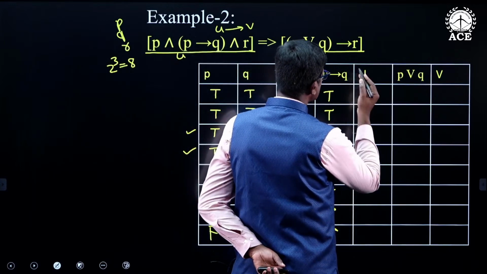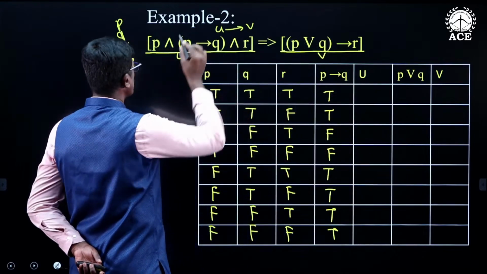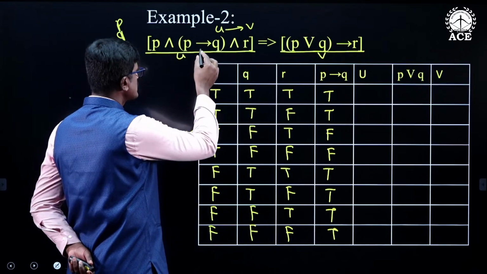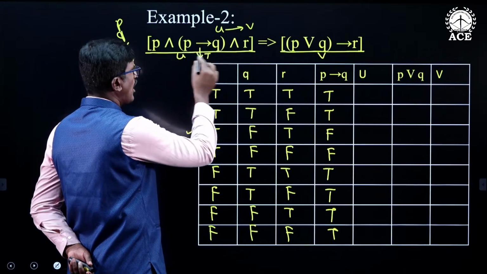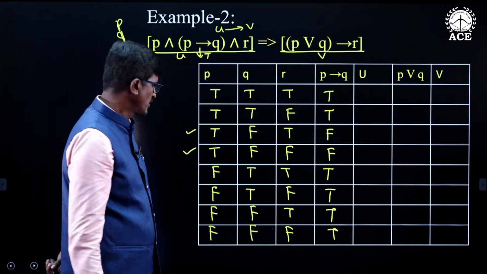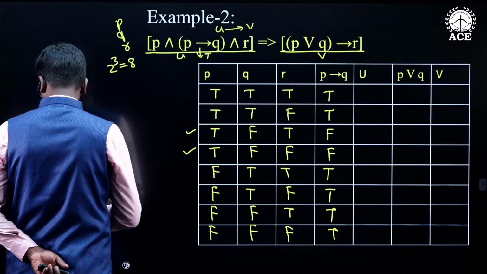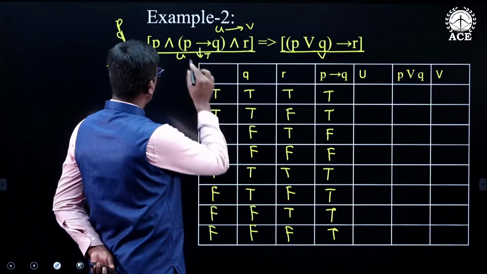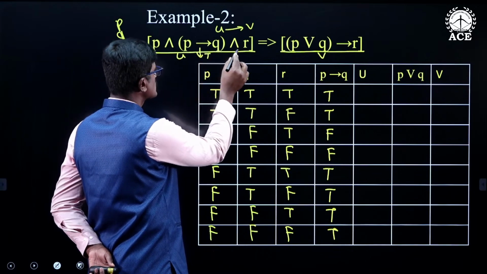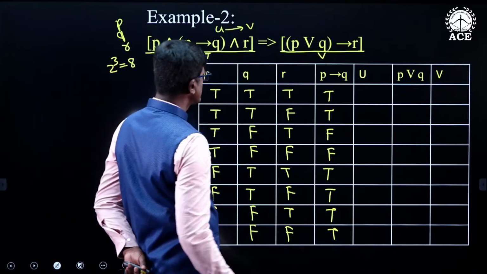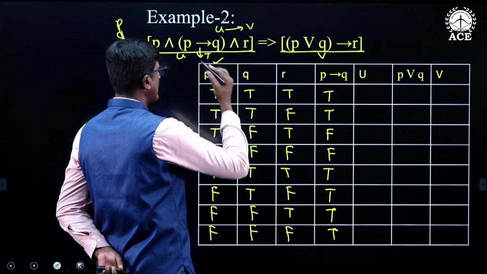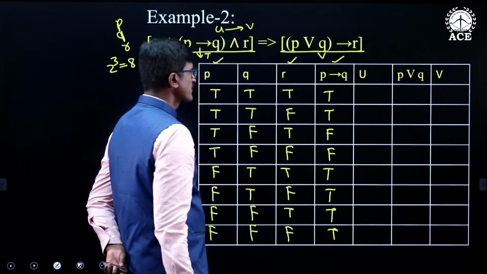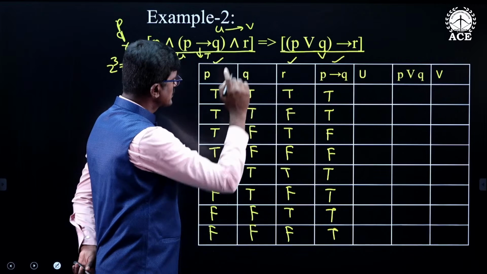Now I am finding the truth values for U. What is U? This one is U: P and (P conditional Q) and R. This conjunctive statement is true when all of them are true. So in how many cases are all of them true? When P is true, P conditional Q is true, R is true, this conjunctive statement is true. That means you have to consider P truth values, P conditional Q truth values and R truth values. If these three are true, then that conjunctive statement is true.